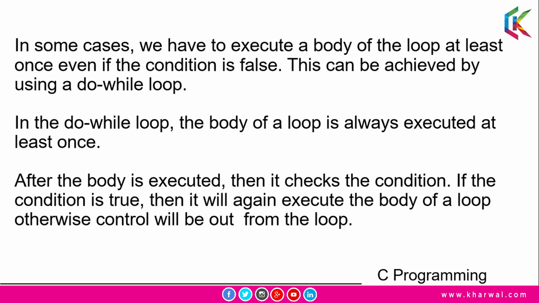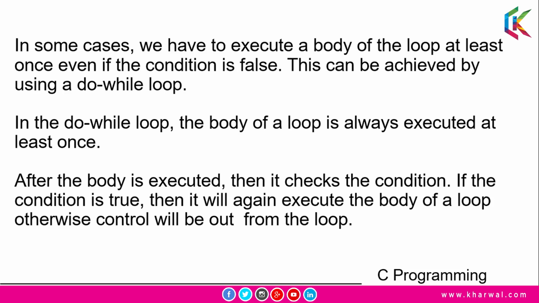So guys, in some cases, if we have to execute the body of the loop at least once, even if the condition is false, then this can be achieved only by a do while loop. So we can say that in a do while loop, the body of the loop is always executed at least once.